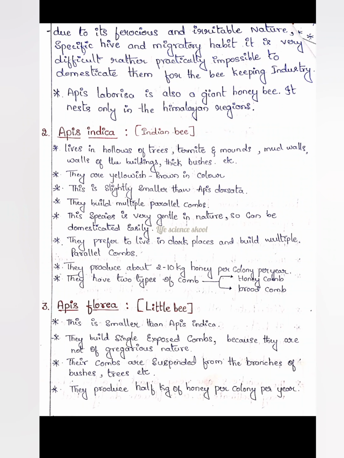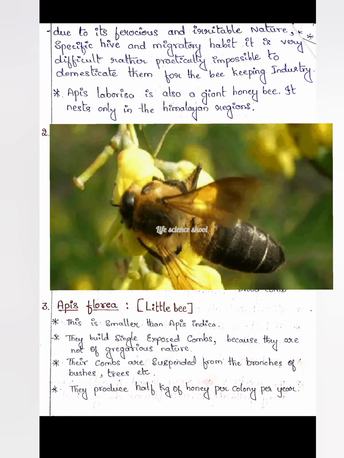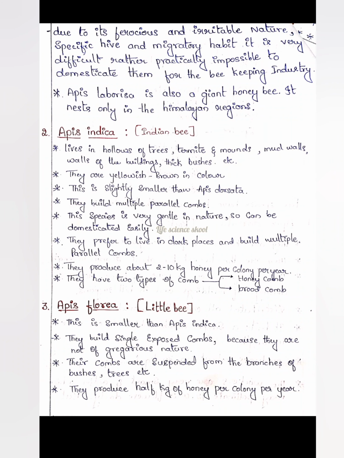That's why it is impossible to domesticate these. The next one in that species, Apis laborisa, is also a giant honeybee, and it nests only in the Himalayan regions, like Apis dorsata, the giant honeybee. Another example is Apis laborisa, which nests only in the Himalayan region. There only you can see this giant honeybee. Okay, that's about the first one.